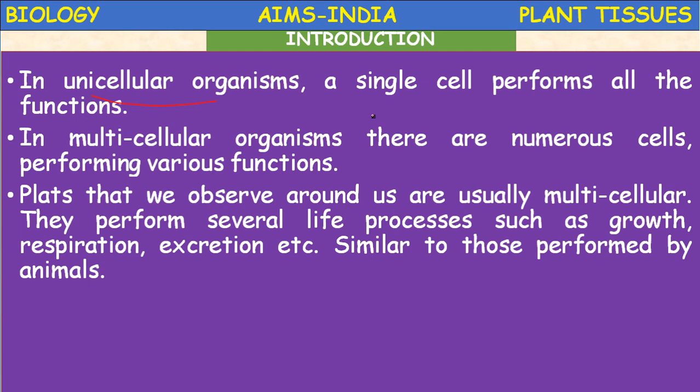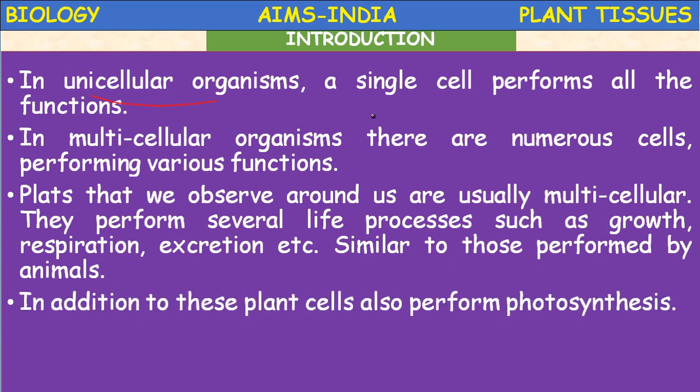The plants that we observe around us are usually multicellular. They perform several life processes, for example, growth, respiration, excretion. So these functions are similar to those performed by animals.